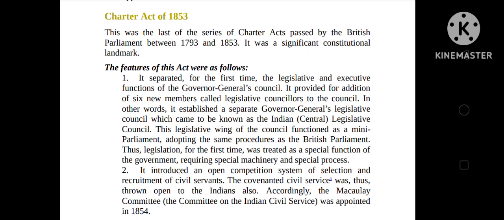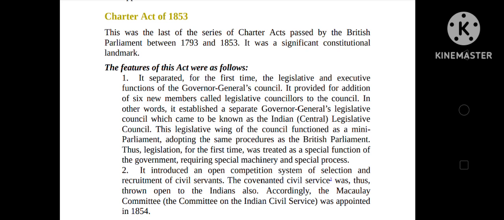In other words, it established a separate Governor General Legislative Council, which came to be known as the Indian Central Legislative Council. This legislative wing of the council functioned as a mini parliament, adopting the same procedures as the British Parliament. Legislation for the first time was treated as a special function of the government, requiring special machinery and special process. It introduced an open competition system of selection and recruitment of civil servants.